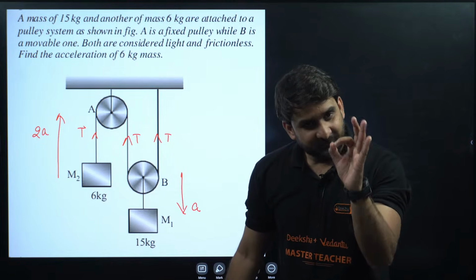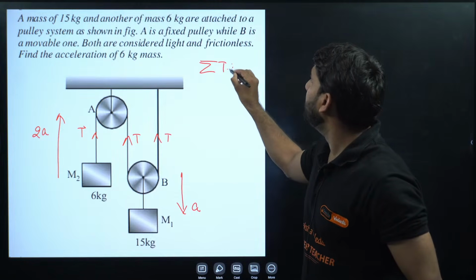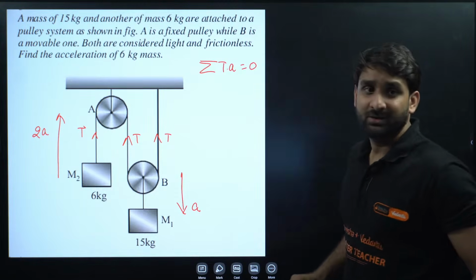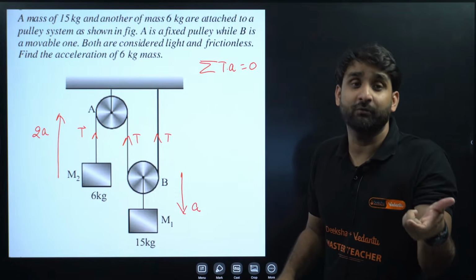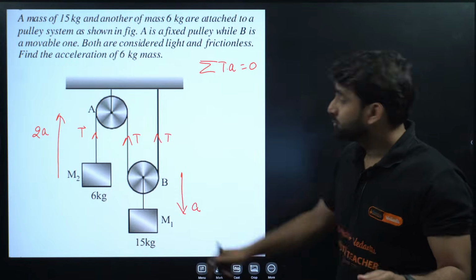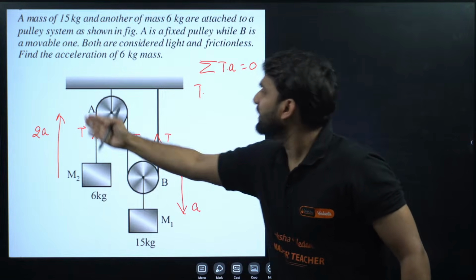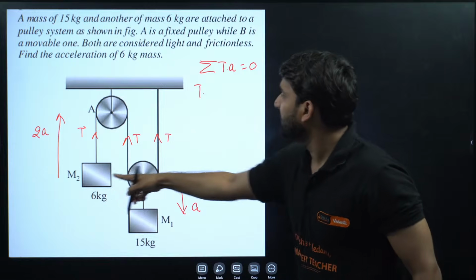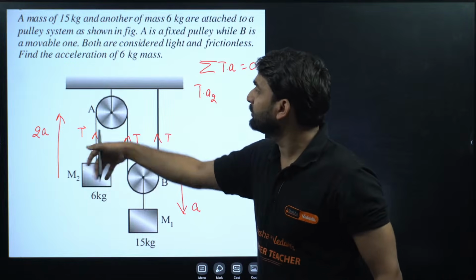This is a physics concept. There is a formula, sigma T·A is equal to 0. The dot product of tension and acceleration, this is called the constraint equation, is equal to 0. So if we apply here T into, let's say the acceleration of this is A1, I'm taking A2 because this is M2. So T A2, A and T are both in the same direction.